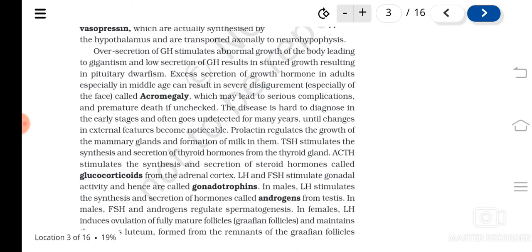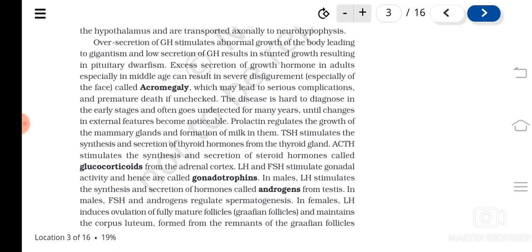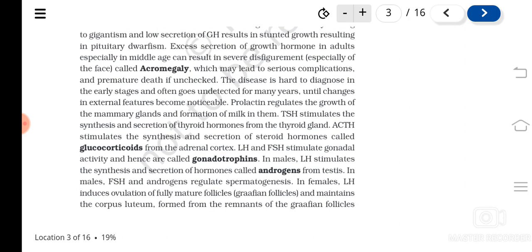Excess production, secretion of growth hormone in adults results in a condition known as acromegaly. Likewise, this hormone should be produced in a very optimum amount. If it is more or if it is less, even though their presence should be in small trace amounts, that will cause problems. Understood? So acromegaly is produced in what? Adults, when the growth hormone production is high after the middle age, especially in the middle age.